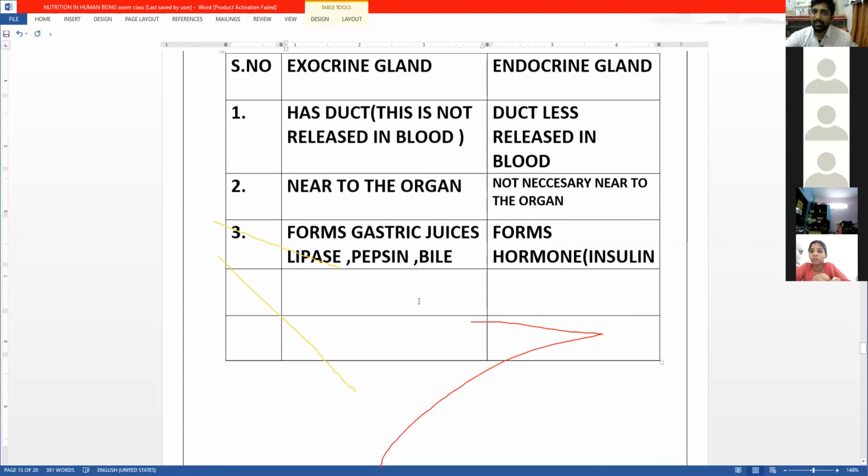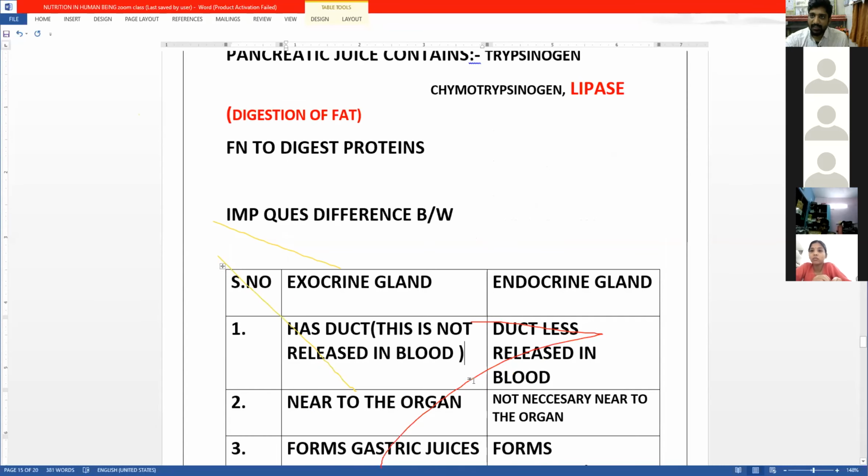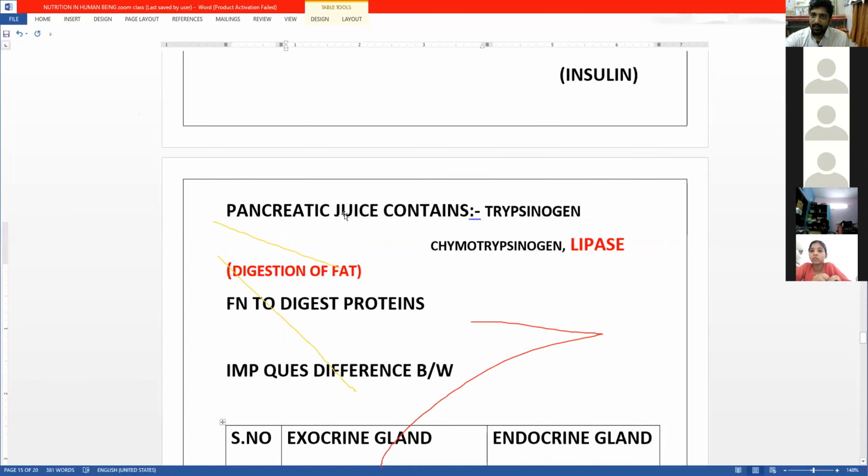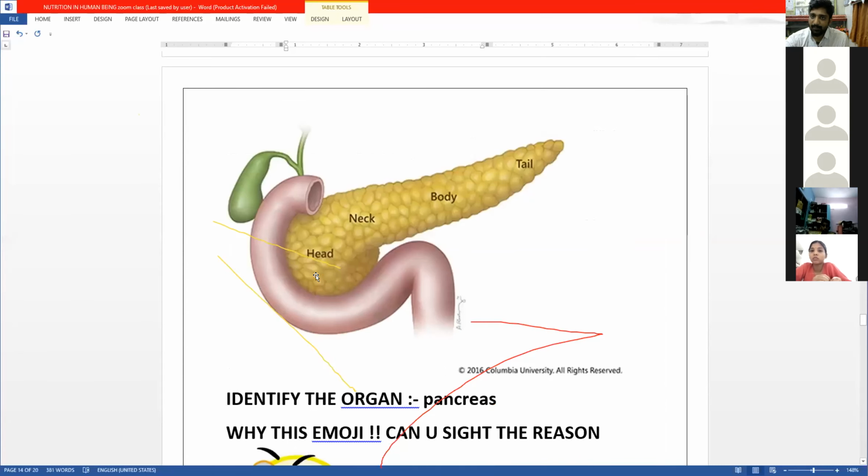Now this is the difference between exocrine and endocrine. So we have discussed the pancreas, which has a composite part. This part is the exocrine part. This part is the endocrine part.